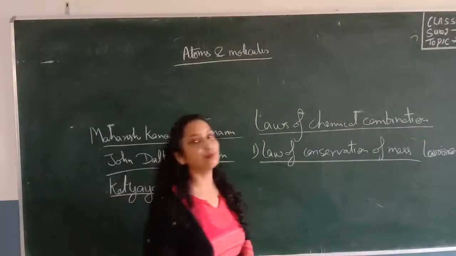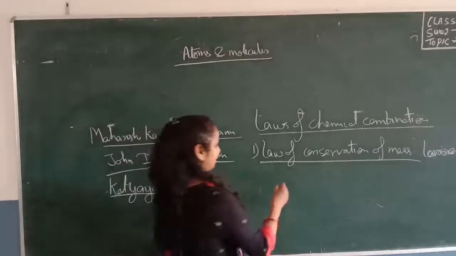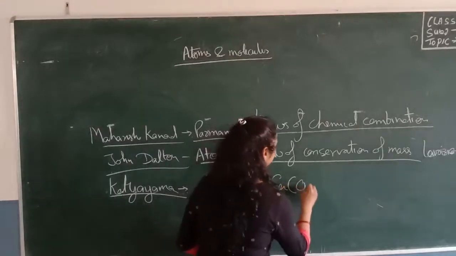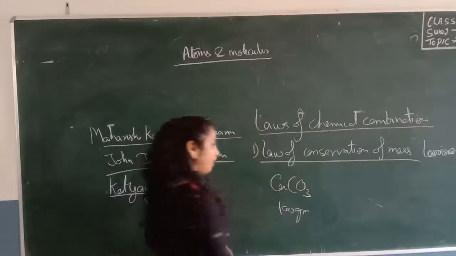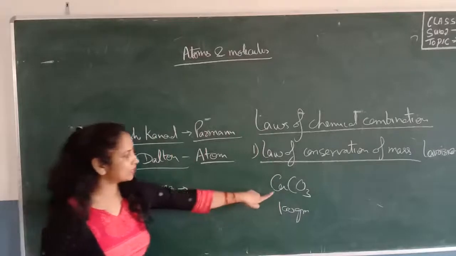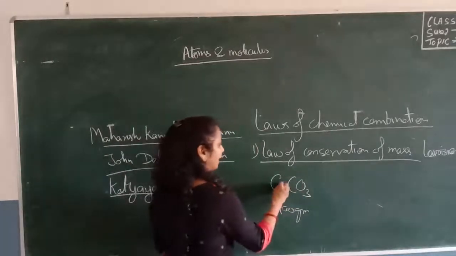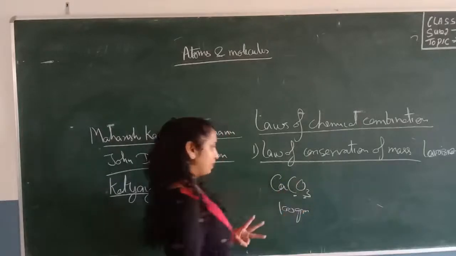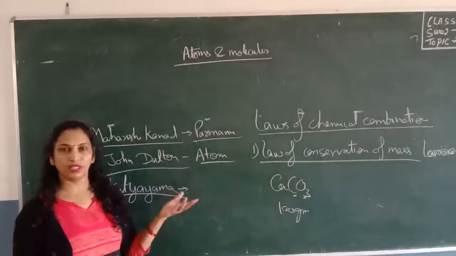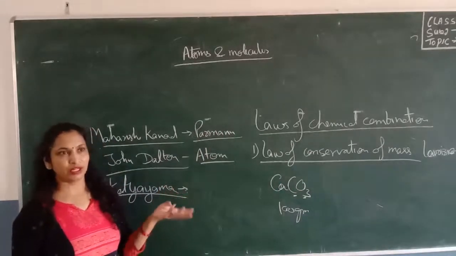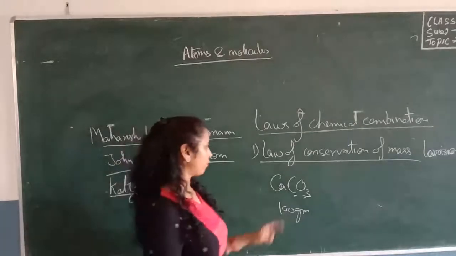We can also verify this conservation of mass by an experiment, which we can't do at home. Suppose we have calcium carbonate having a mass of 100 gram. Now we are going to heat it. Calcium carbonate is made up of 3 kinds of atoms: calcium, carbon and oxygen. It forms a compound that is called calcium carbonate. Calcium carbonate is found in marble and in eggshell. Eggshell is made up of calcium carbonate. Even this chalk is made up of calcium carbonate.